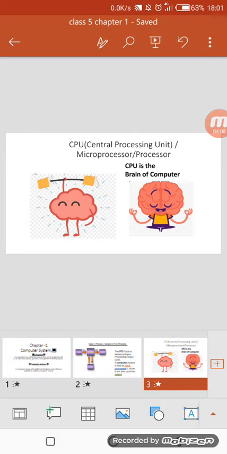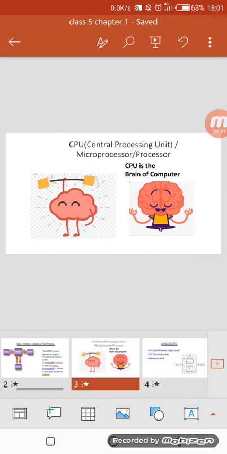Also the CPU is called the brain of the computer. We can call it microprocessor or processor. It is the most important component of a computer. It consists of 3 units. First one is the arithmetic logical unit, that is ALU. Next is the control unit, CU, and the memory unit. Okay, so we are going to discuss all those units in our next slide. So let's move to another slide.